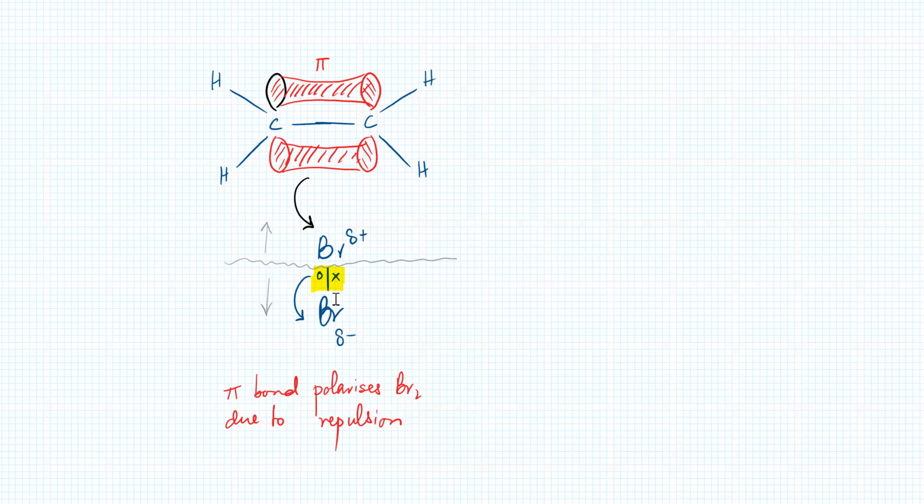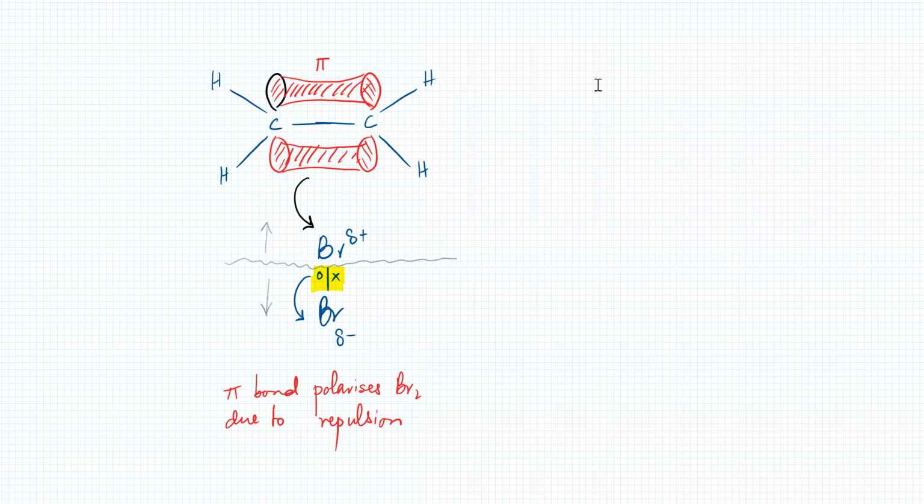Now, as a result, what happens is that one of the bromines has become positive and the other bromine has become negative. The positive bromine is going to act as an electrophile because it's going to be even more strongly attracted to these electrons. And the negative bromine would be even further repelled by the negative electrons over here. So one of the bromines is going to be repelled, the other bromine is going to be attracted to those electrons. Okay, so that's what's happening. Is this clear to everyone? Tanya, is this clear? Sidra? Yes, sir.